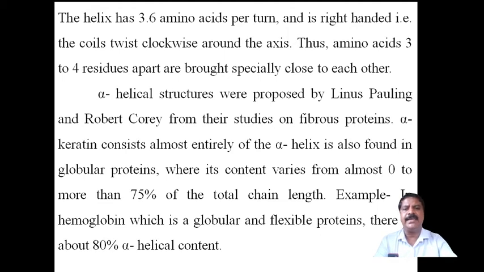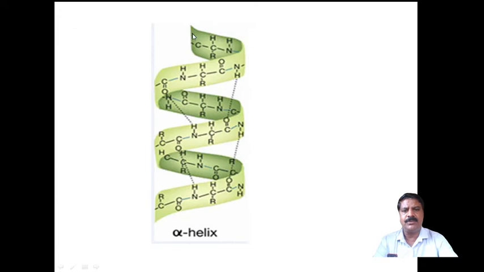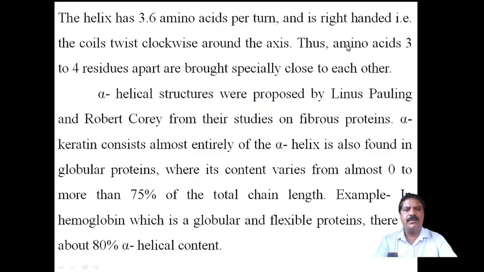It is right-handed, meaning it bends towards the right. The line starts from the right side, then comes around, and this helical structure is formed. Right-handed means twisted in a clockwise direction, twisted one over the other. Thus, amino acids three to four residues apart are brought specifically close to each other.